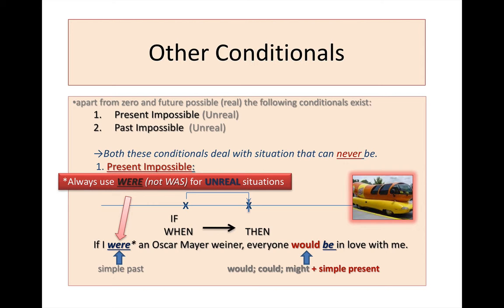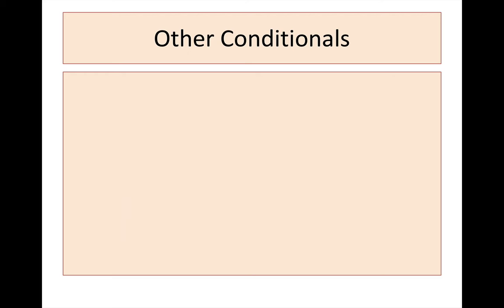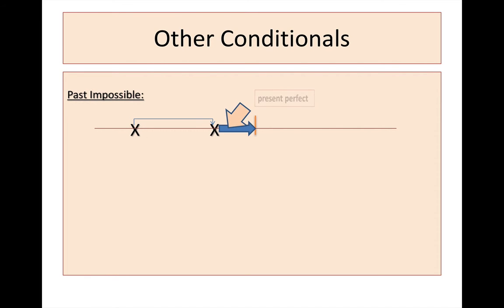Okay, so let's take a look at the other one, even though it's not necessary for your course. Let's have a look at it. It's using a new verb tense that you haven't learned yet. It's called past impossible, and the idea here is that in the first condition, the first past tense would happen, and then there would be a second past tense that would happen, and this second past tense is so important to me now that it makes some difference in my present tense.